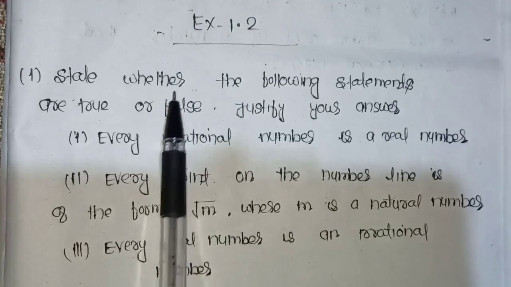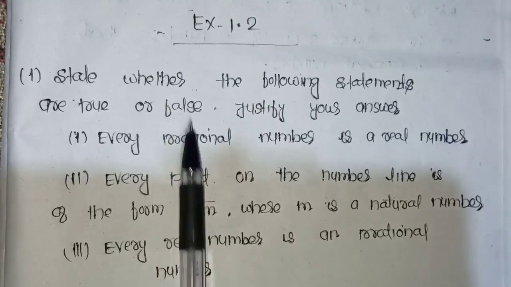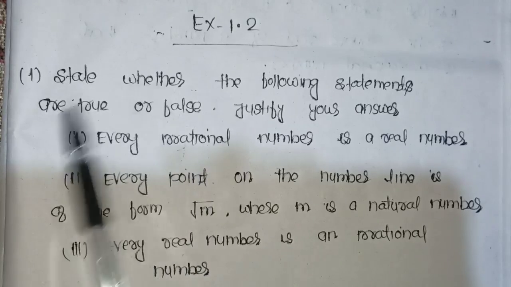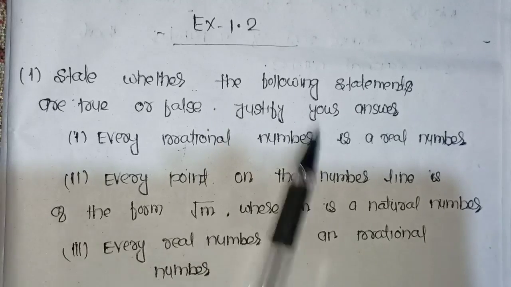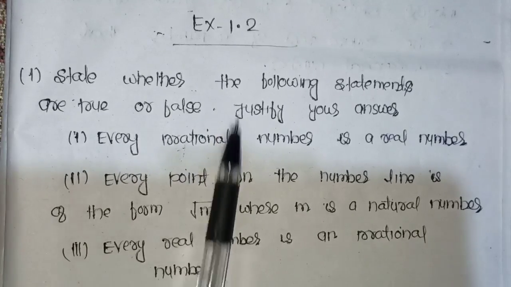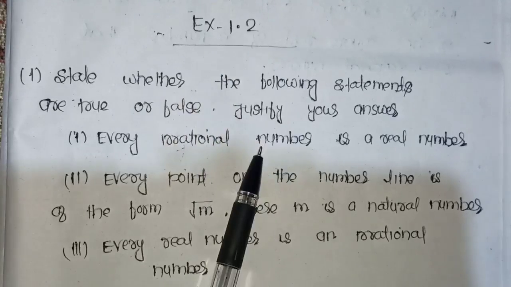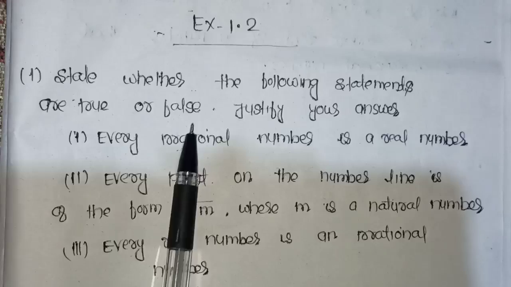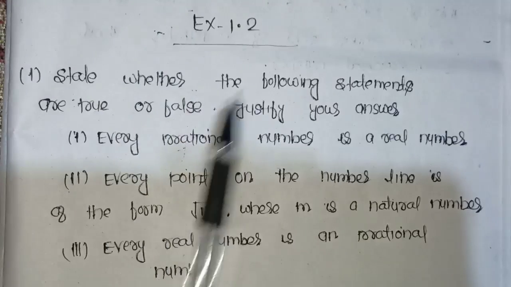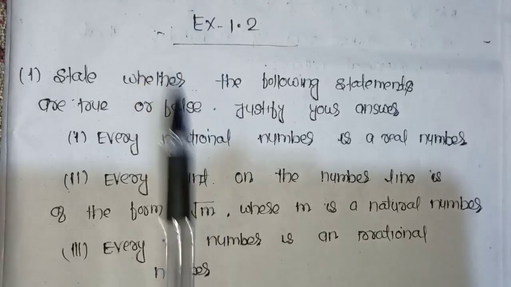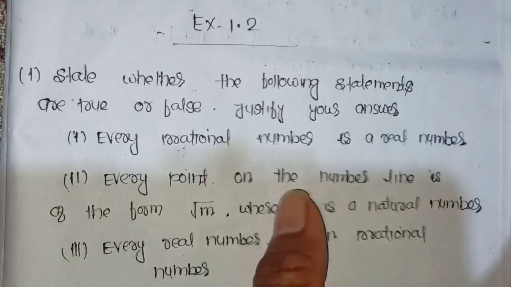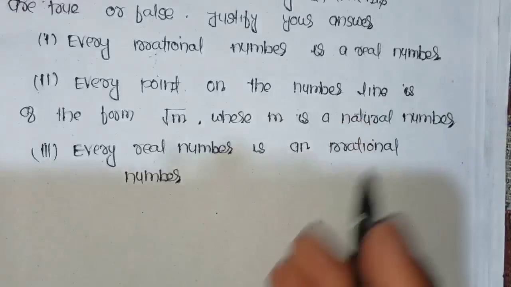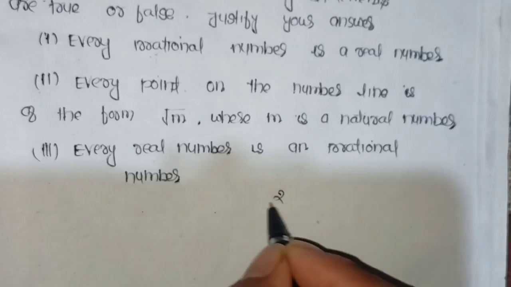State whether the following statements are true or false. Justify your answer. Actually, we all know about irrational numbers. A rational number can be written in the form of p by q. An irrational number cannot be written in the form of p by q. The decimal form of rational numbers is non-terminating but repeating, and the decimal form of irrational numbers is neither terminating nor repeating. Rational numbers, for example 2 by 3.